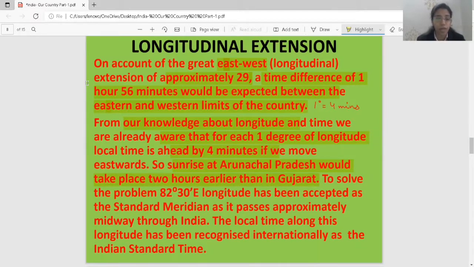To solve this problem, we have taken, underline, 82 degree 30 east longitude. It is accepted as the standard meridian. 82 degree 30 east is the standard meridian of India. Whatever time is there, that is the local time taken for the whole country. This longitude passes through the midway of India. The local time here is known as Indian Standard Time. The whole of India follows this time only. This longitude has been recognized internationally.